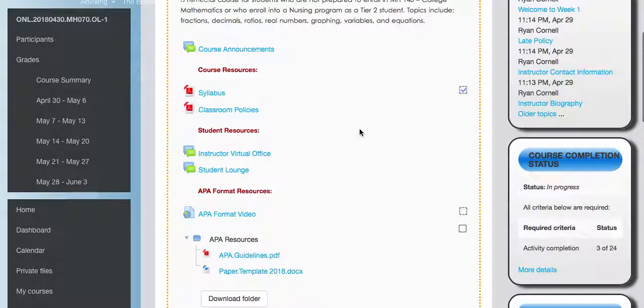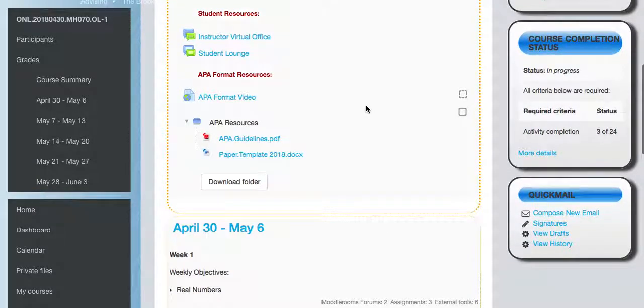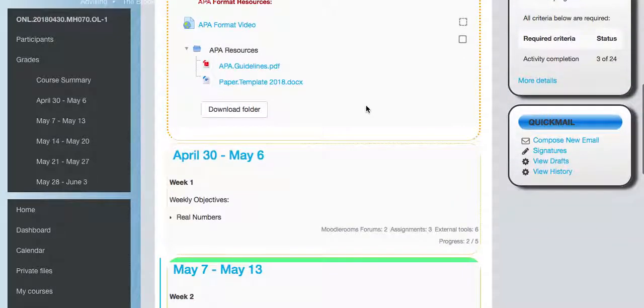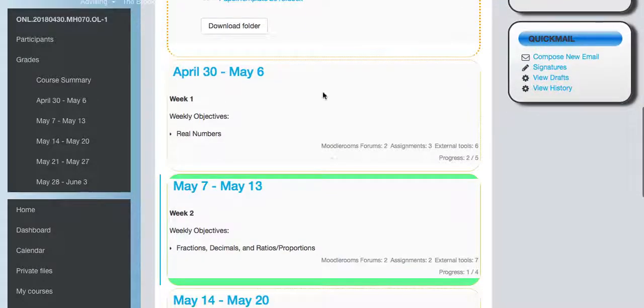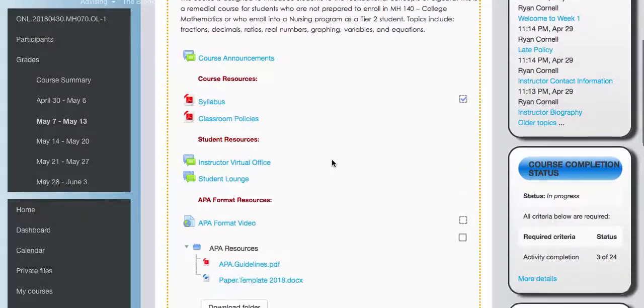Now the big thing you probably want to know is where do you get your grade, right? Announcements are one thing, questions are another thing, but most of us are wondering where do we get our grades and where do we find the assignments? You have a few different assignments for this course. I'll click on these different weeks. I'm just going to click on the second week right here, and we scroll down.